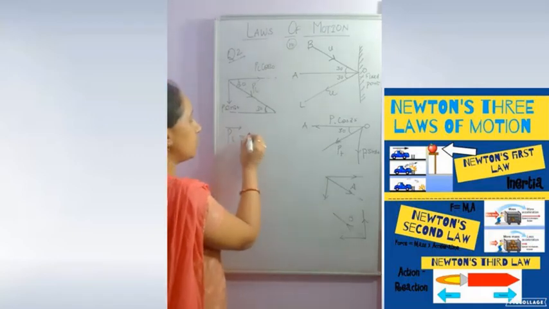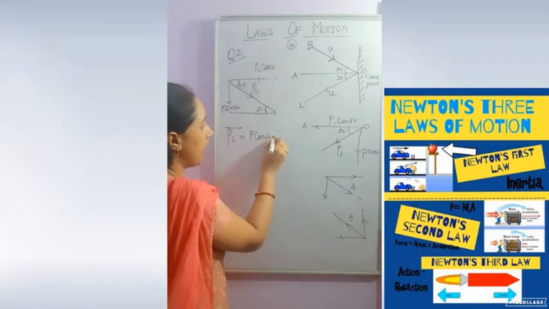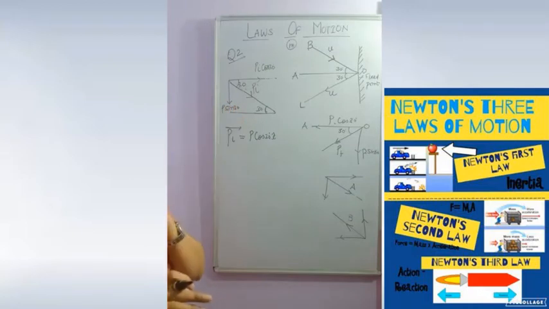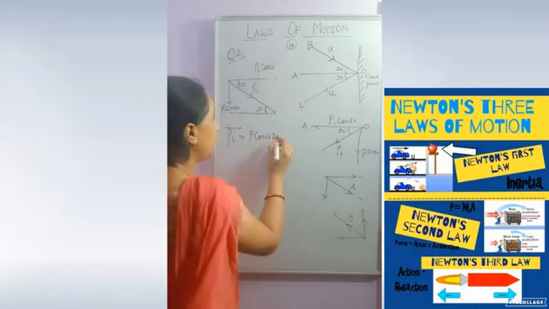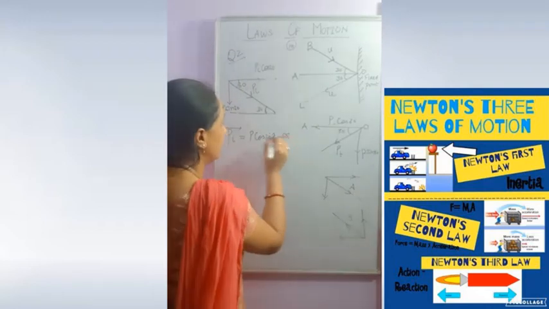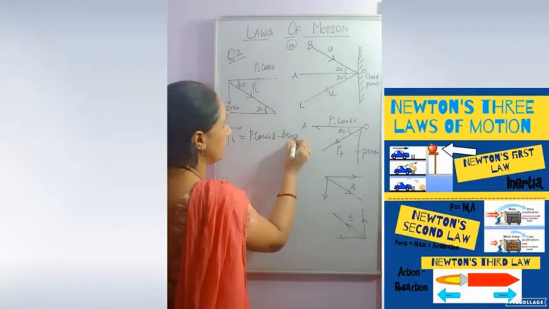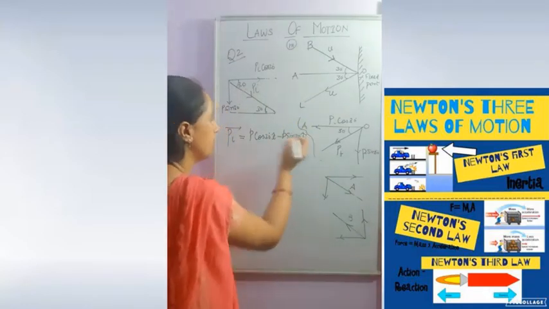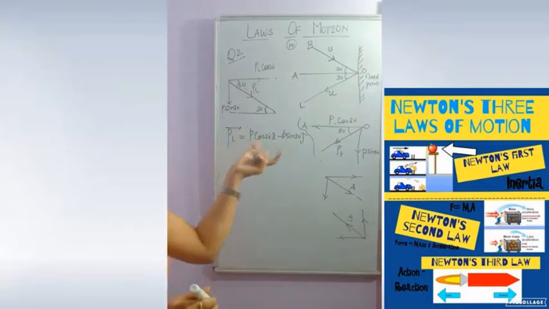How will we write this? P cos 30 degree i cap. The x component is along the positive x direction, but the y component is along the negative direction. So we have to write this minus P (P will be the same for all), minus P sin 30 degree j cap. Okay, so this is the component of P cos, P sin. In this way you will write.